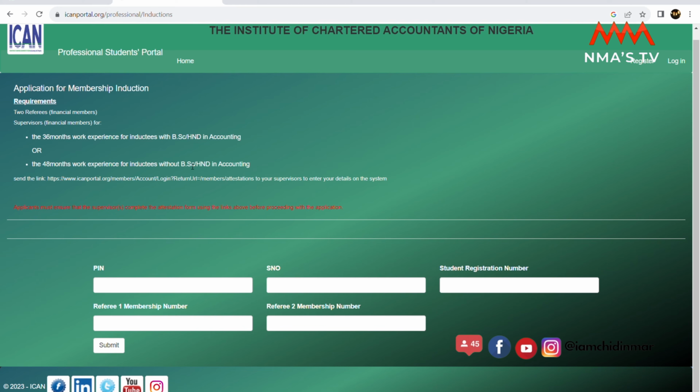Then there is a 36-month work experience for inductees with BSc/HND in accounting, or 48-month work experience for inductees without BSc/HND in accounting. So if you have BSc or HND in accounting, you're required to have 36 months work experience, and if you do not have BSc or HND in accounting, you are required to have 48 months work experience.